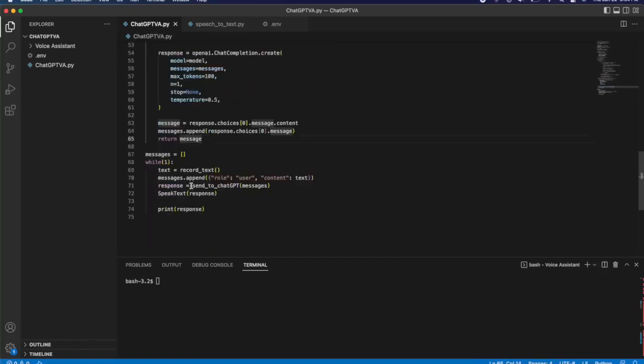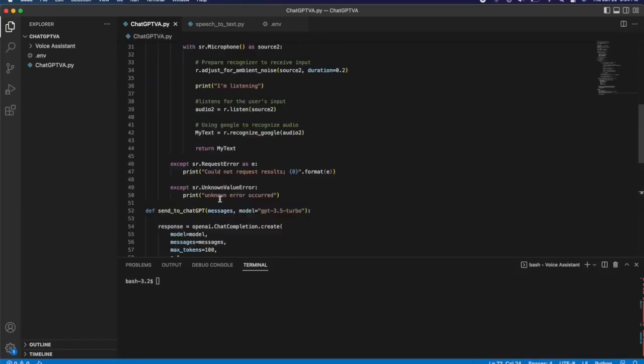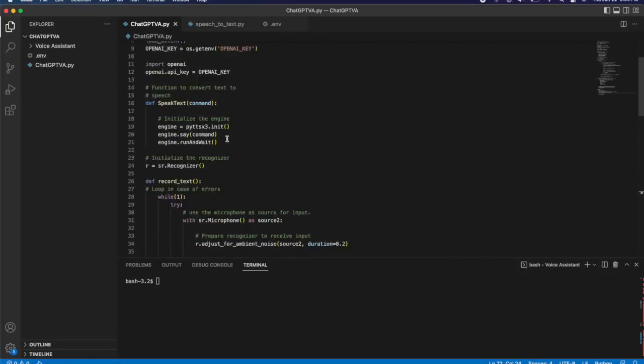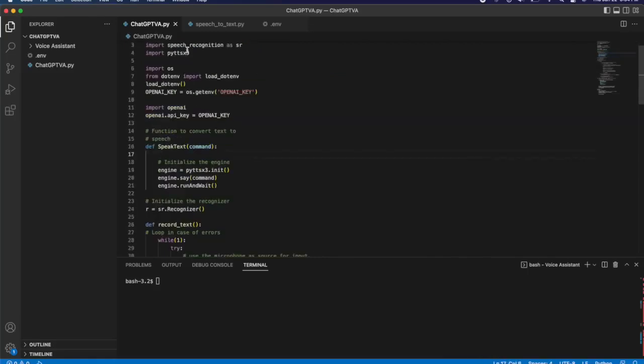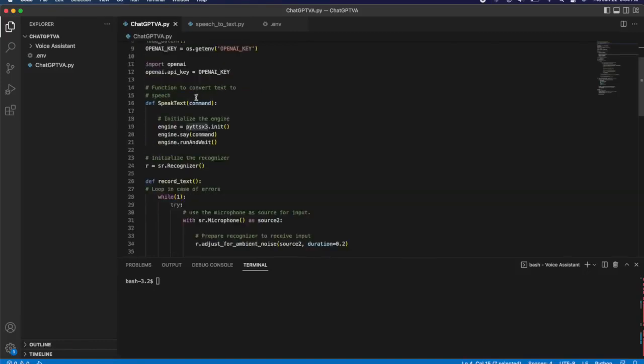And once you're done with that, you get the response from ChatGPT, and you need to run this speech text function to say the response back to you. And if you go up here, that speech text function is a very simple 3-line function. You do need this package in order for it to work.